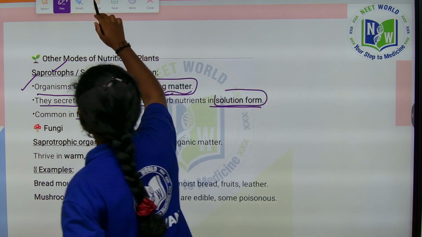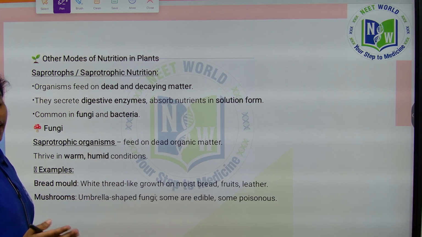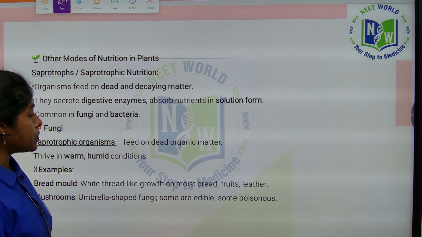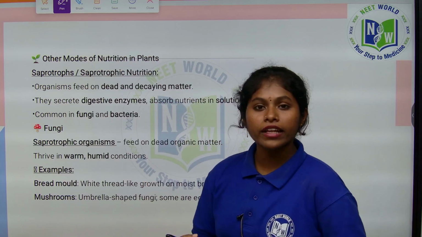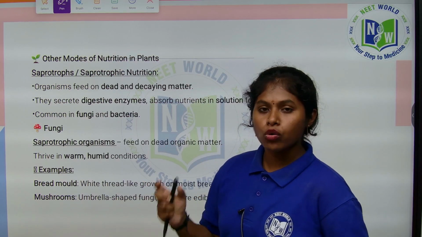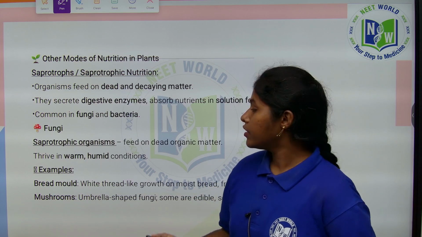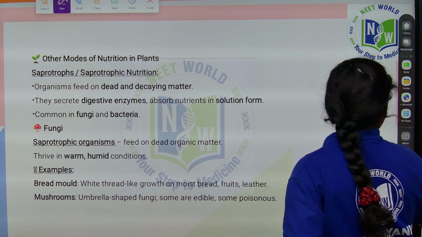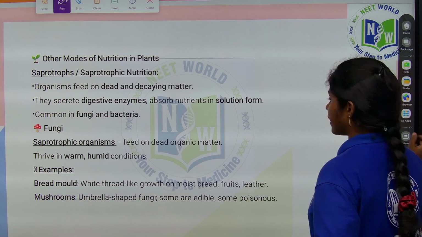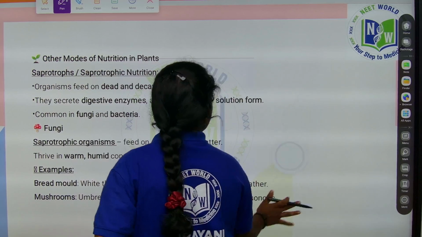So coming to the first one, saprotrophic organisms. They feed on dead and decaying matter, which means dead organic matter. They are mostly found in warm and humid conditions. The microorganisms tend to grow in moist conditions. Bread mold is a good example of the fungi. So let's see the first one, fungi.